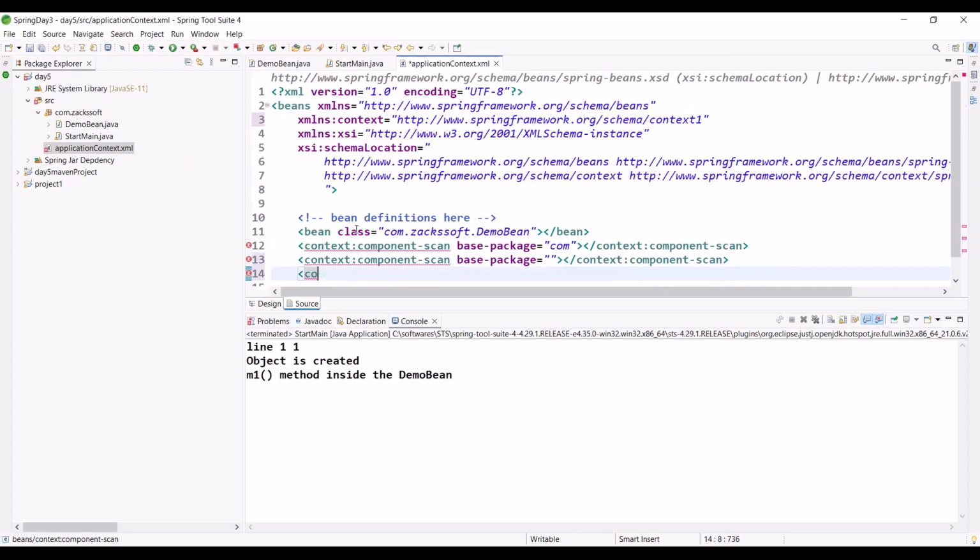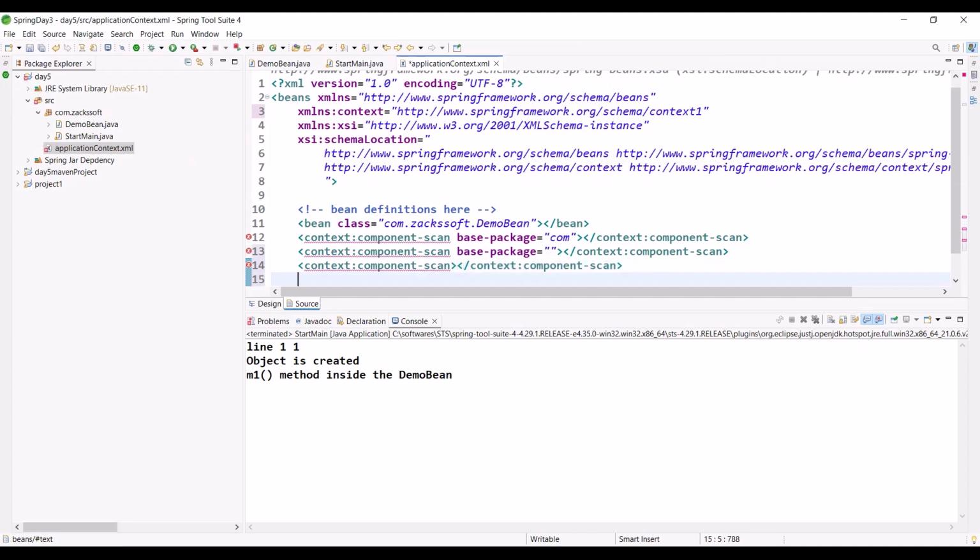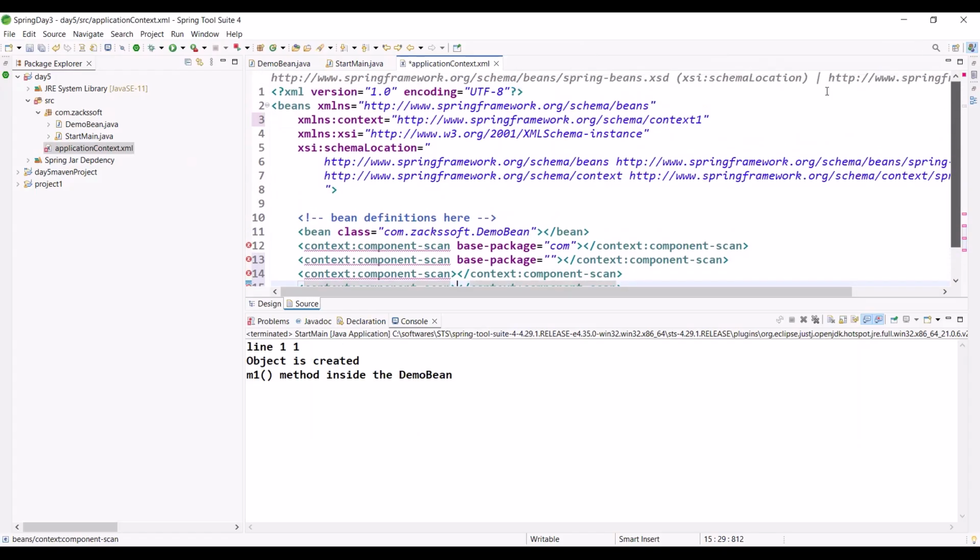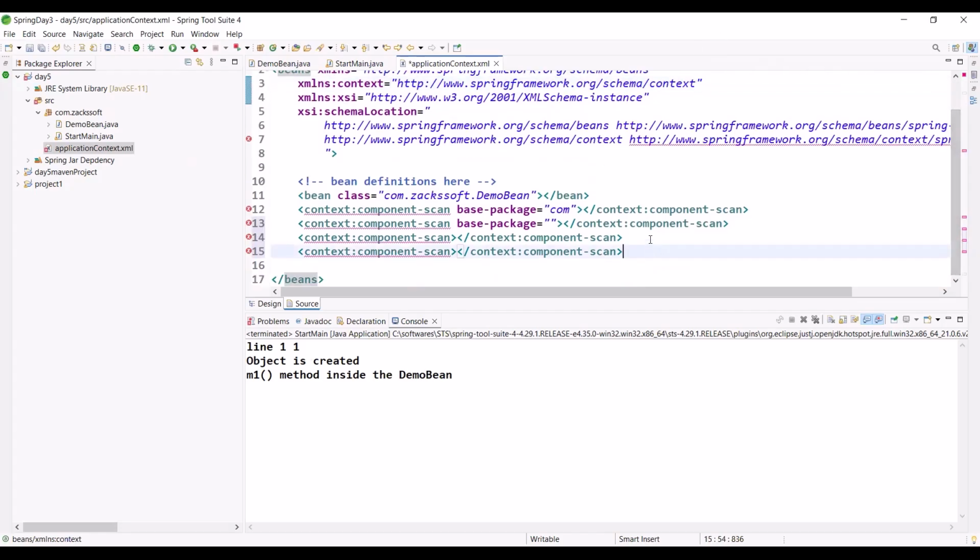Okay, control Z. So like previous, we are not getting any auto suggestion, right? For example, let me write context again. I'm not getting any auto suggestion here, directly I am getting a tag. So simply, if you get auto suggestion, then perfectly everything is fine.